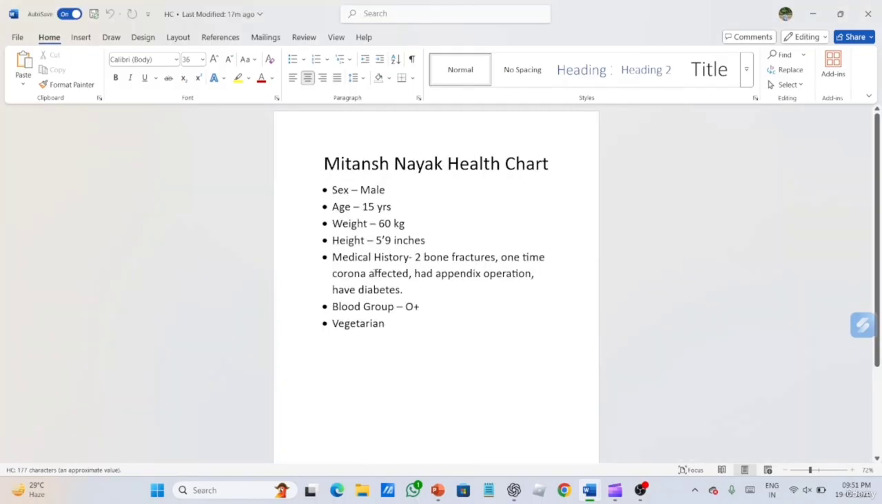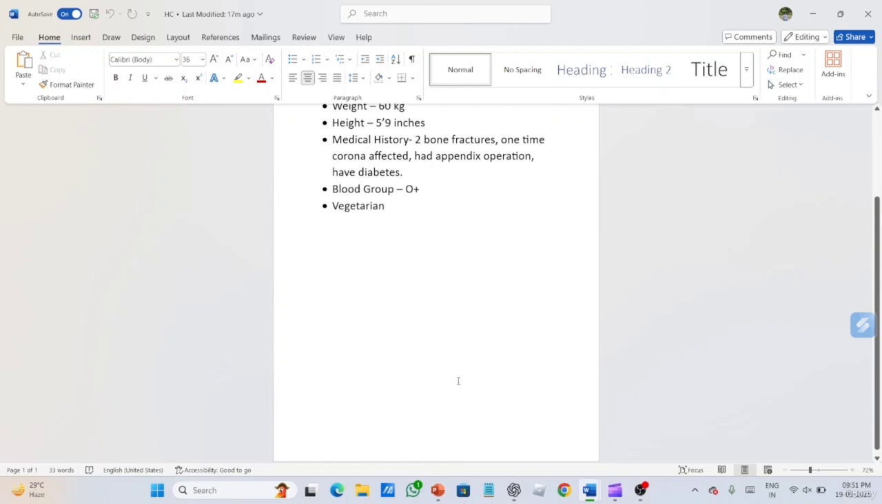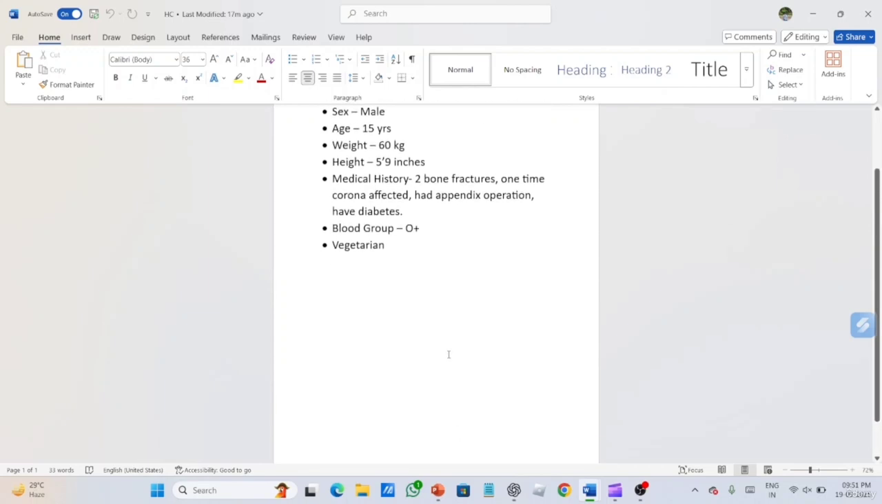In the health chart, I have written my gender, my age, my weight, my height, and my medical history. These are examples, not real: two bone fractures, one time coronavirus infection, an appendix operation. I am telling you this is an example only. Blood group O positive, vegetarian. So an official health chart contains all the data of your health.